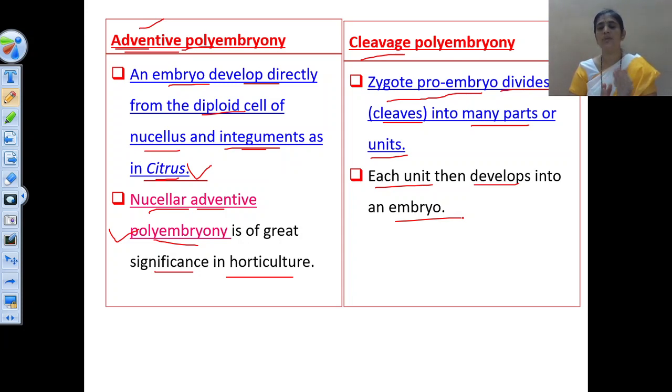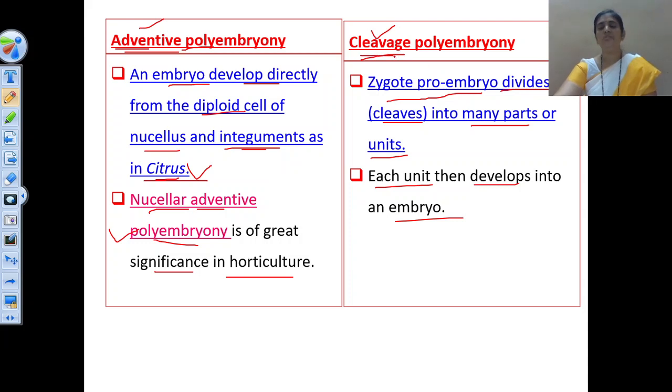Afterwards this proembryo divides into many cells, and when an embryo develops from each cell, that condition is known as cleavage polyembryony, because here the zygote converts into a proembryo, and that proembryo cleaves into many small cells, and then each cell or each unit develops into an embryo. This method is known as cleavage polyembryony.